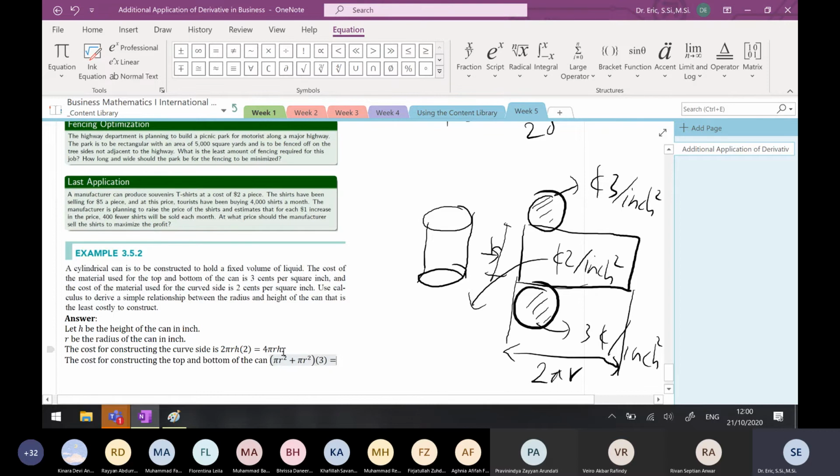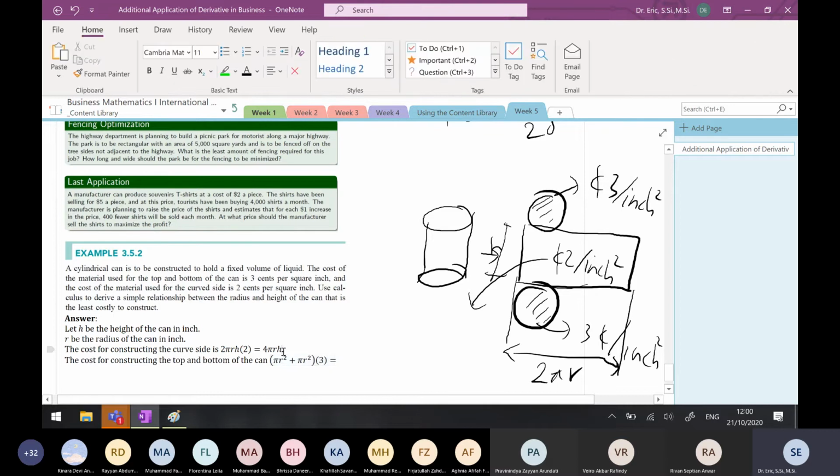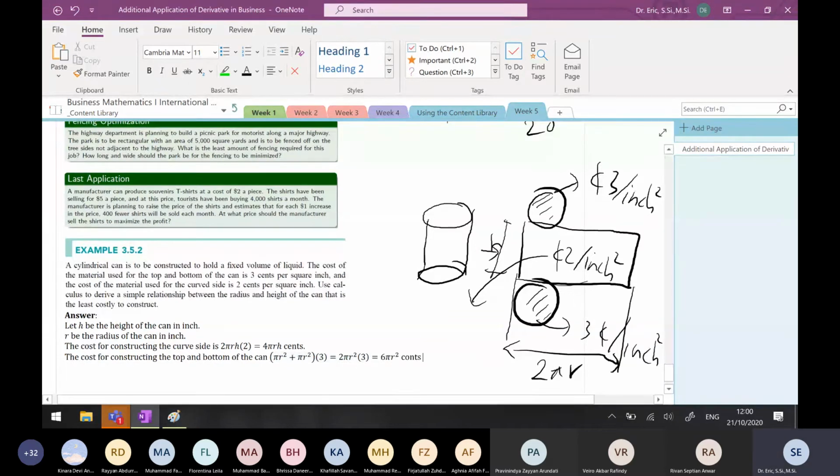Very good. So the total cost is, don't forget, in cents. For the top and bottom, you have 2 pi r squared times 3, and you have 6 pi r squared cents. Thank you, Feiro Akbar Rafindi.